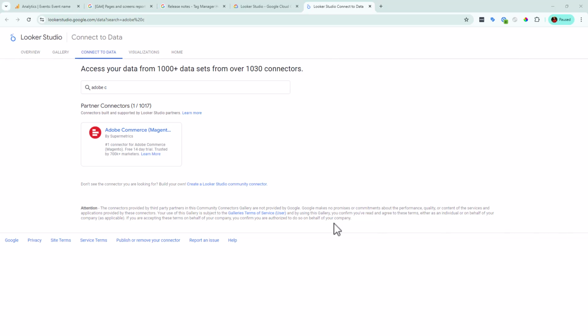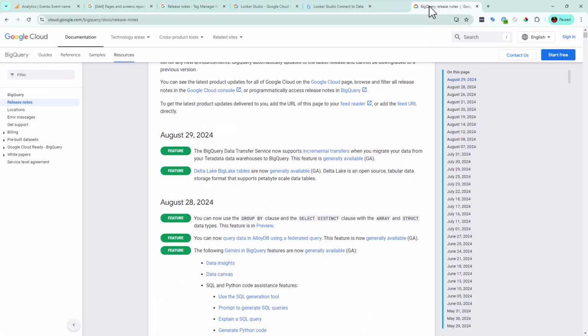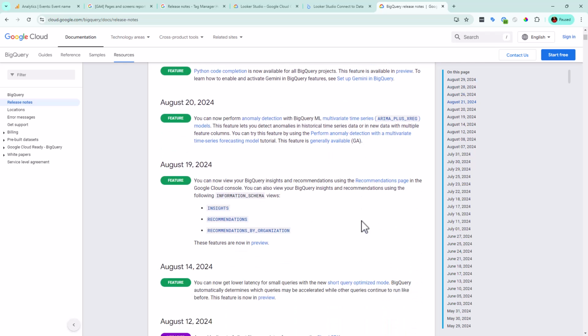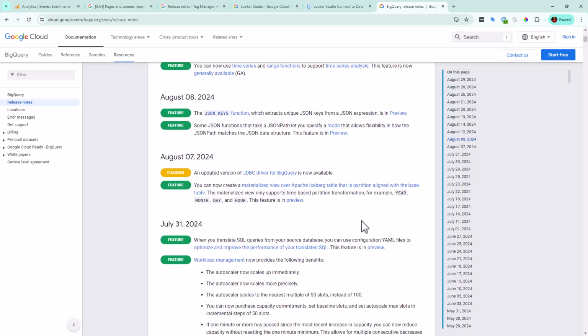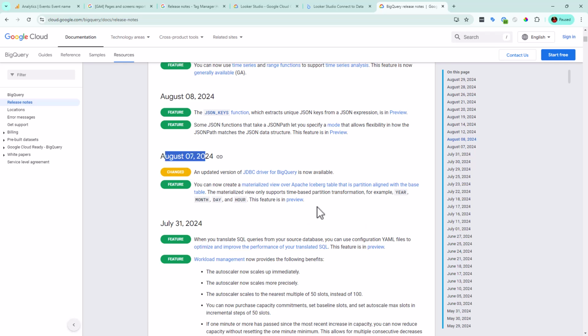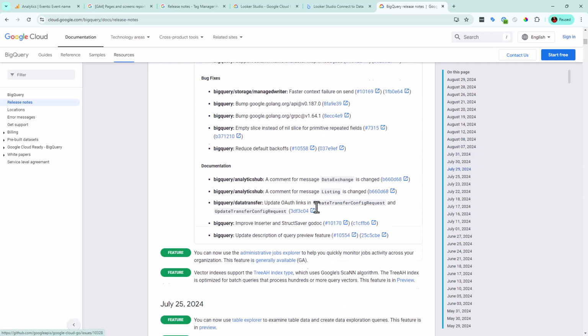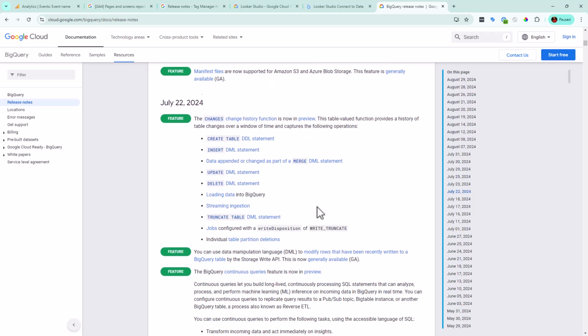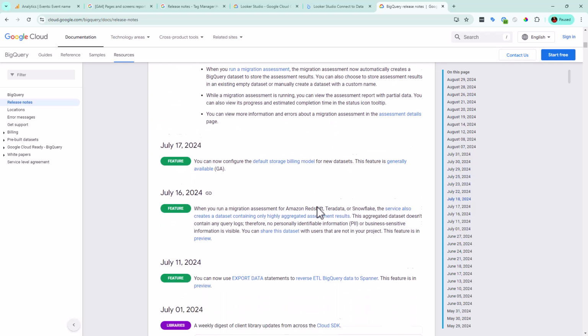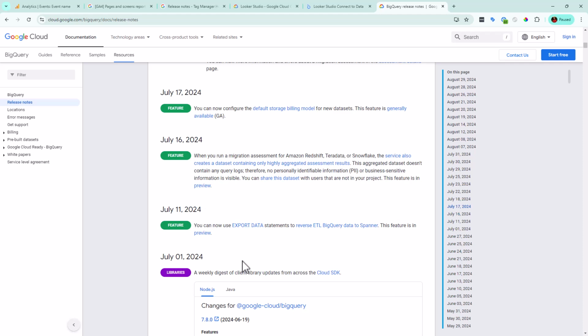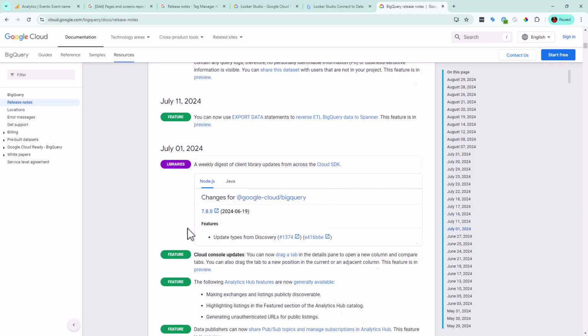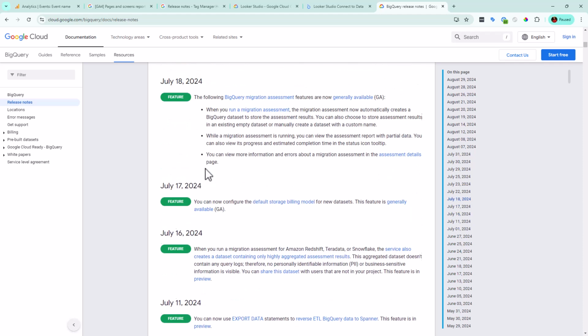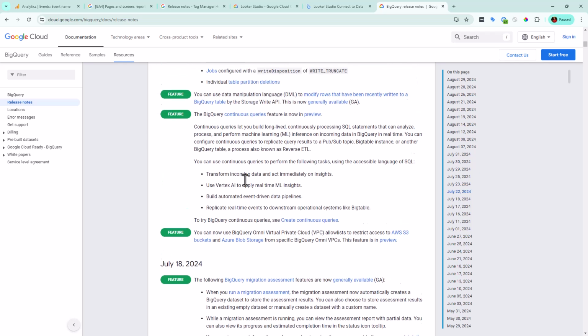Now, for those of you that are using BigQuery, there have actually been quite a few updates. I'm going to show this. I'm not going to go through all of these, but just know Manisha on our team has been extremely excited for all this. So I'm not sure if you're seeing these dates. Manisha actually went on a family trip in July, and basically the world of BigQuery exploded. So you can see here there was a gap between some dates, and then all of a sudden it was almost every day or every other day.